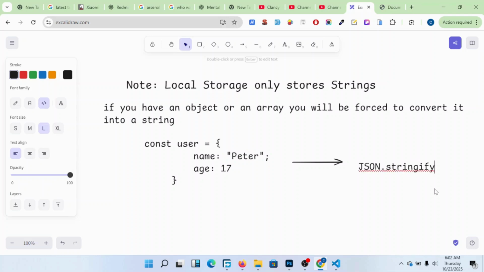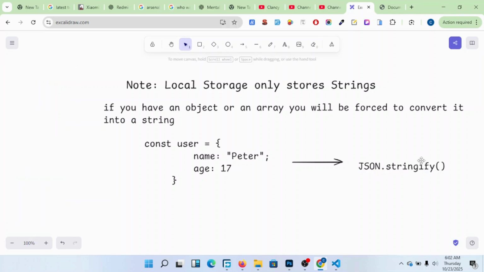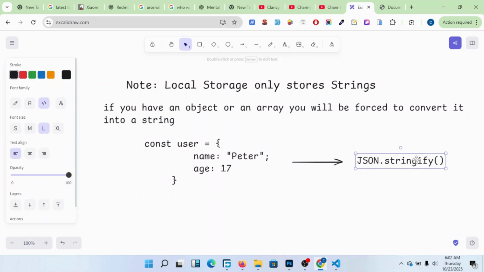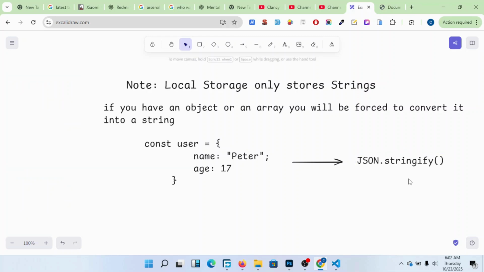This is how we convert these objects or arrays into what it can store, because it doesn't understand the object or the array. So we have to first convert it into a string, and the only way to do that is JSON.stringify.